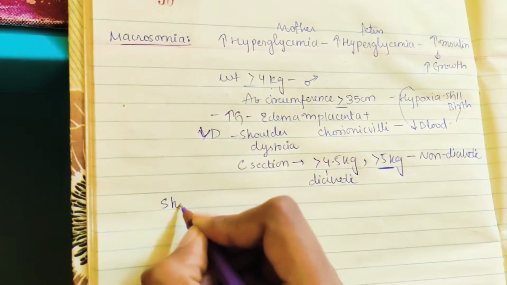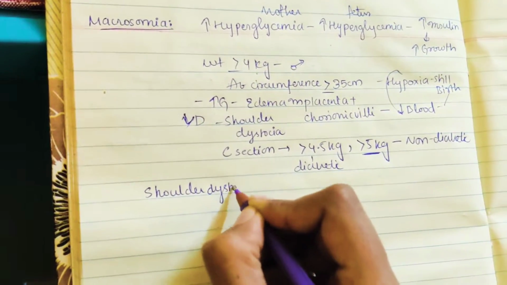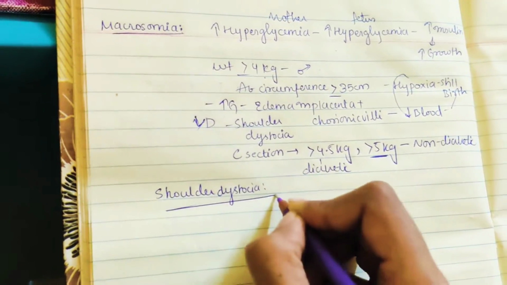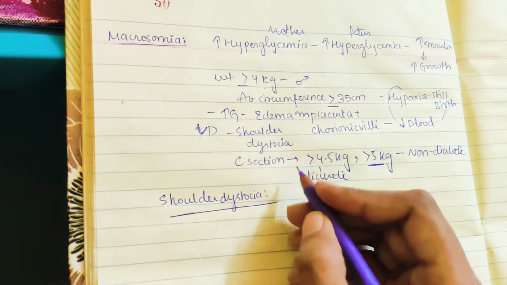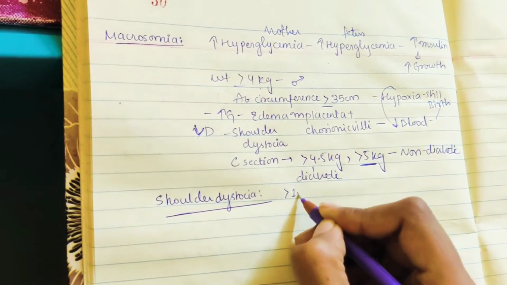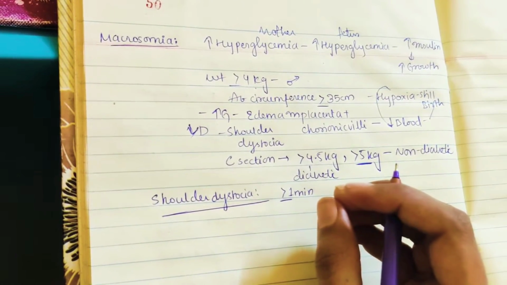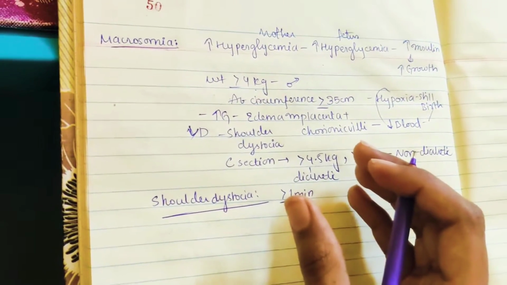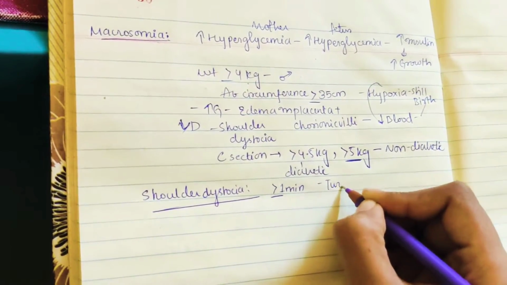So shoulder dystocia, what is this? Shoulder dystocia is a difficulty in delivery of the shoulder. Here the diagnosis is when greater than or equal to 1 minute has passed after delivery of the fetal head, and the shoulder is not delivered. So this sign is called the turtle sign.